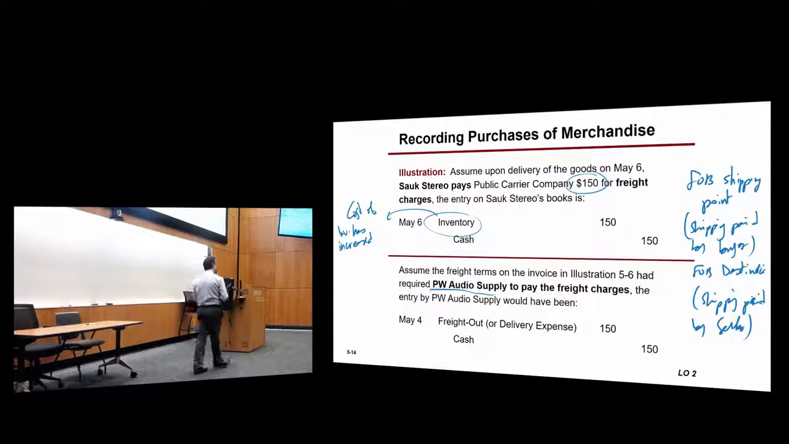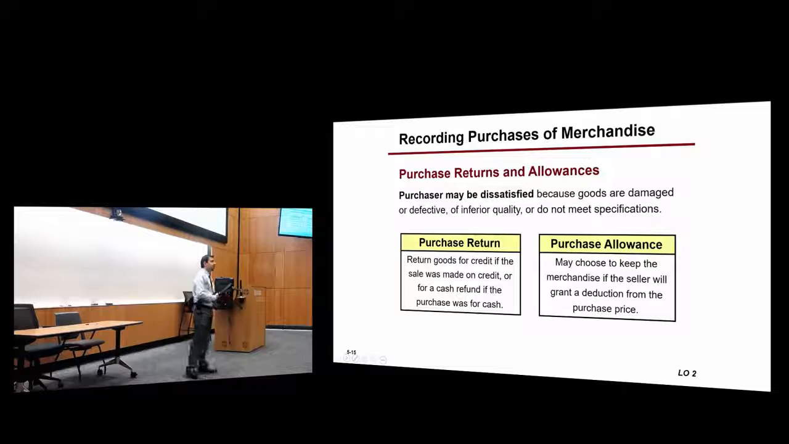So when the buyer is paying for the shipping, the cost of the inventory will increase. So this shipping cost will be added to the inventory. Okay? On the other hand, if the seller is paying for shipping, this is an additional expense. This is a freight out expense. Okay? Any questions? Remember, we are doing all this under the perpetual system. The periodic system will record them slightly differently. Actually, more than slightly, but they will record them differently.